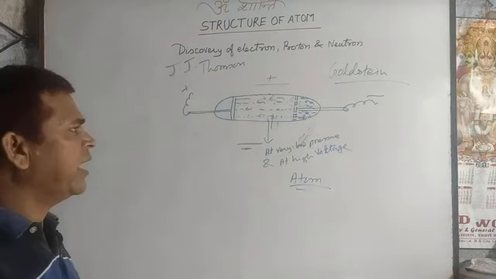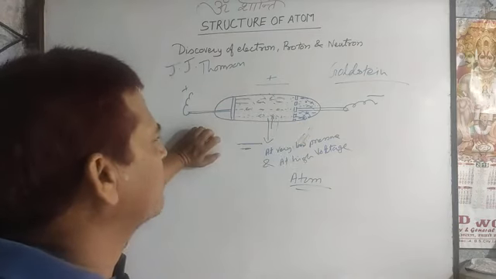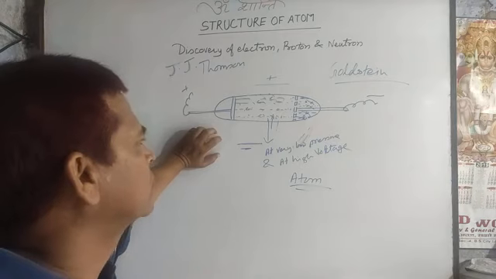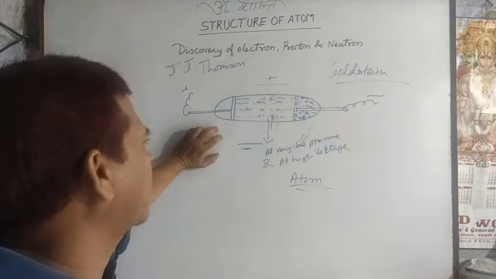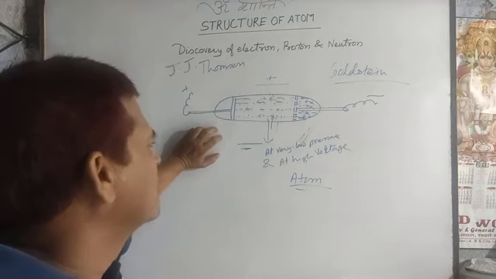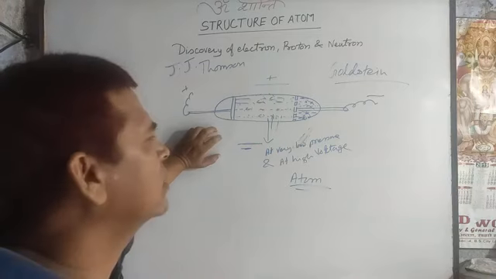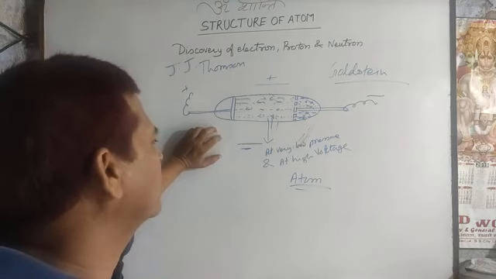In this way, Goldstein named that subatomic particle the proton, which sustains a positive charge. It is also independent of the different types of metallic rod or different types of gas. That means such a particle exists in everything, and in this way two subatomic particles were discovered.